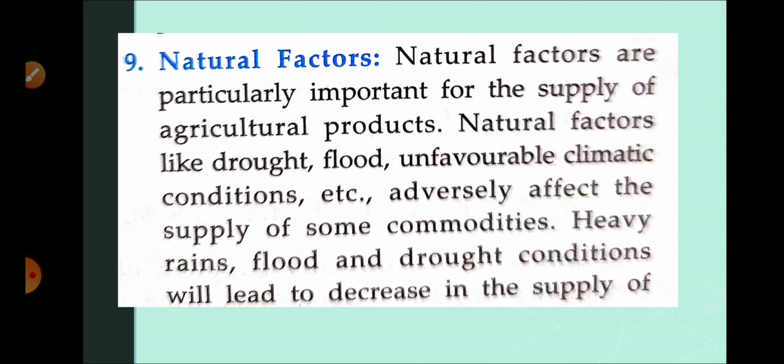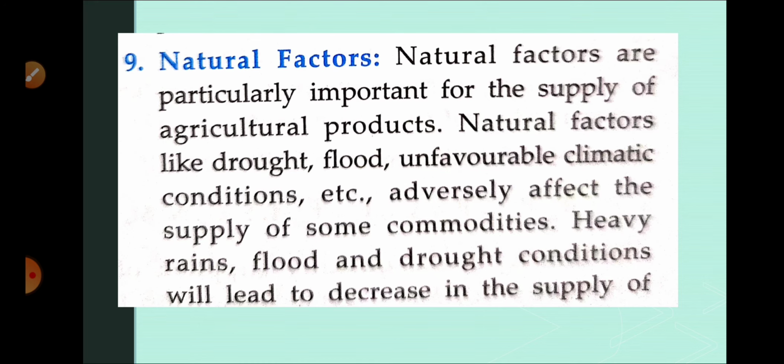So I hope you understood this one. In case of agricultural products, natural factors play a very important role. If favorable climatic conditions are given by nature, with no excessive rain and no drought conditions, or according to that particular crop we have favorable climatic conditions, there will be more supply in the market. And if there is any earthquake, flood, or drought, then in that case there will be less supply in the market. So I hope you understood this concept.